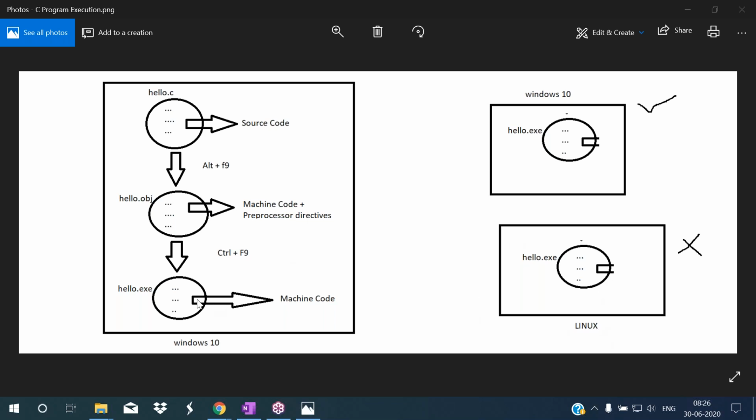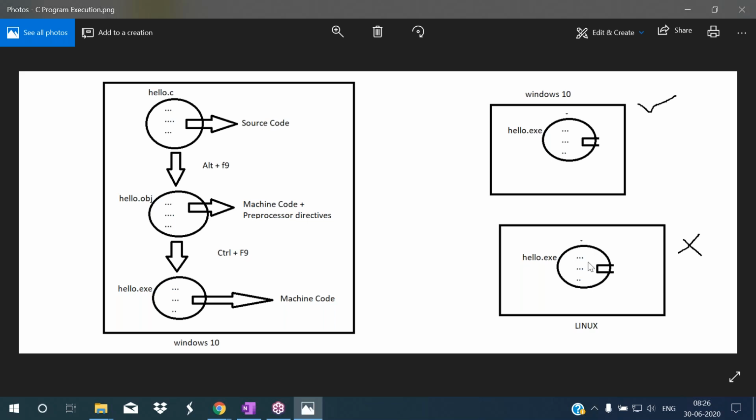So if you want to run this application which is developed in the C language in another system which has Linux, if you place this exe file, can we run this exe file in this system? No, we cannot run it, because this exe file has Windows 10 native code, Windows 10 machine code. Windows 10 machine code cannot be understood by Linux. So we cannot run this one.